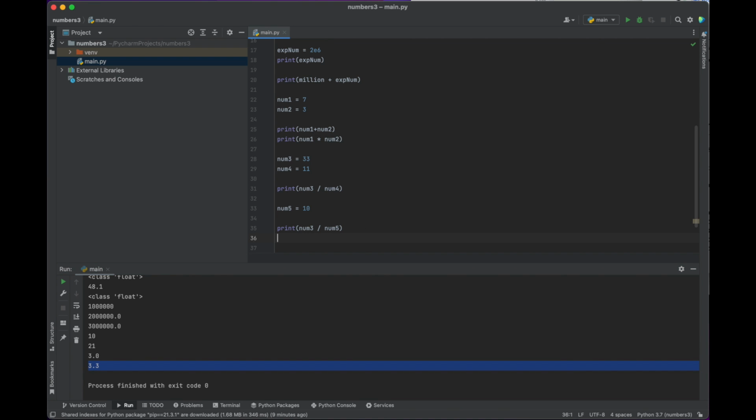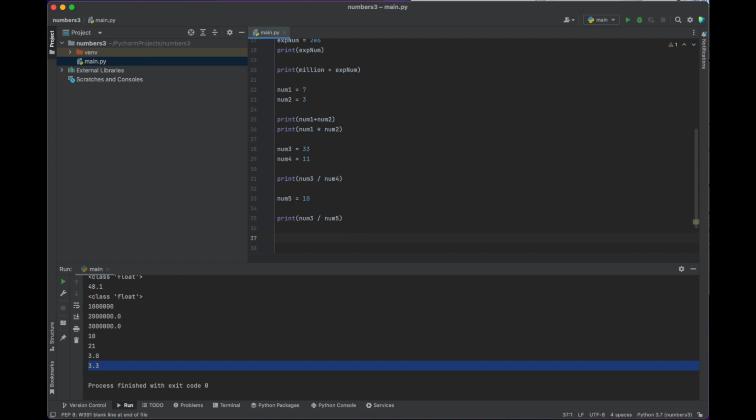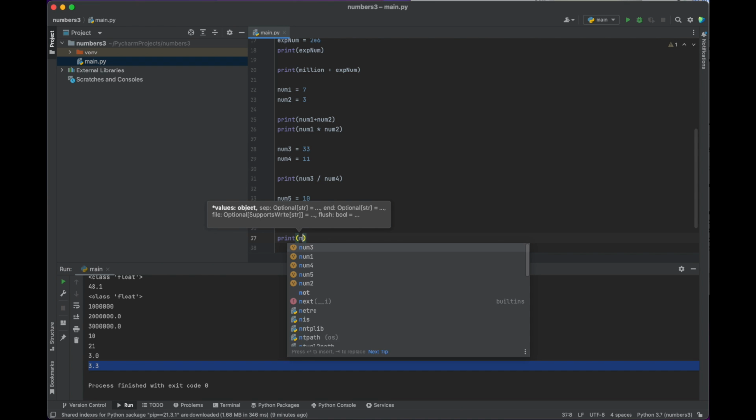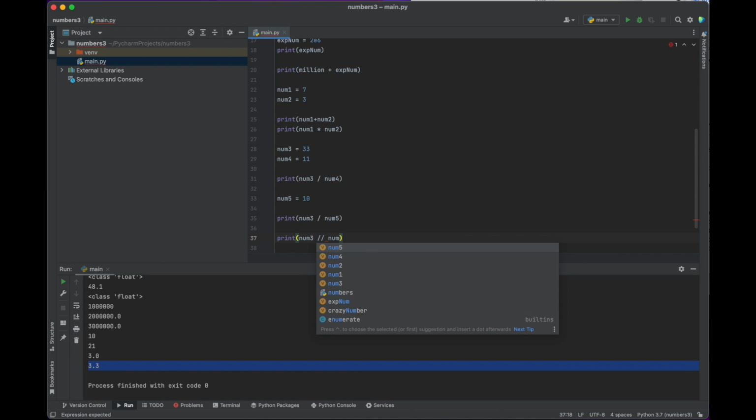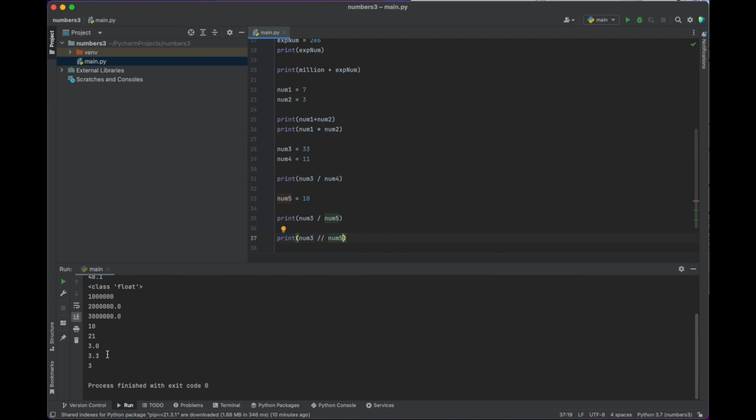But let's say we're in a situation where we can't divide things evenly like that. Let's say when you're splitting people into groups. So let's say we want to do, there's something called integer division. It's often known as floor division as well. So let's print num3, which is 33. And floor division is 2 slashes, so by num5, what do we get? In that case, it says 3 because there are 10, you can fit 3 10s into 33.